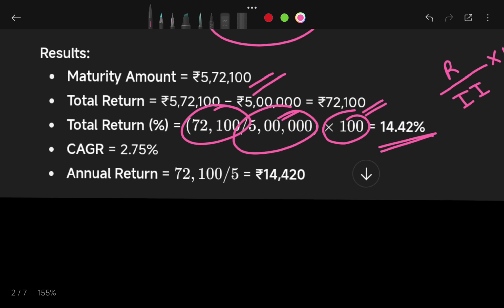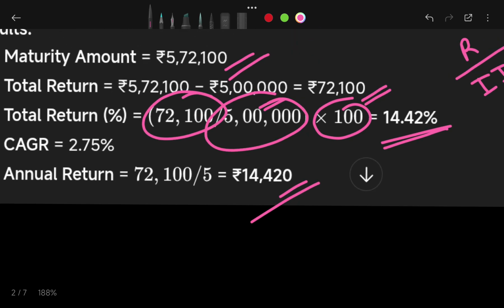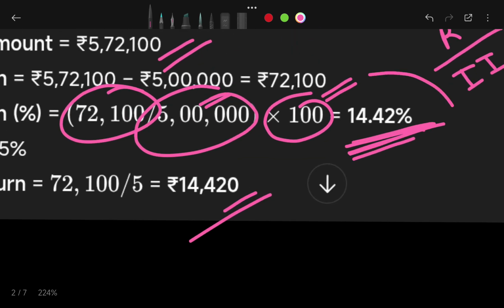In this way, if I calculate the per year return, it comes to 14,420 rupees. Now again, this return is not comparable to the stock market, but let's look at all these formats, then the entire scenario will be very clear.